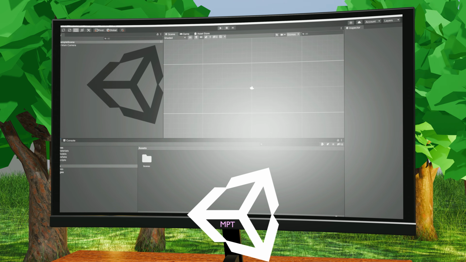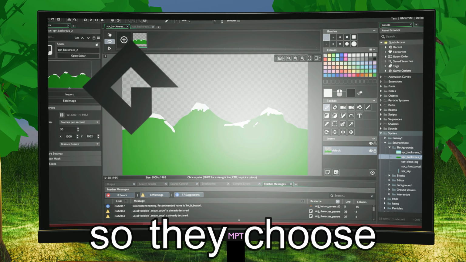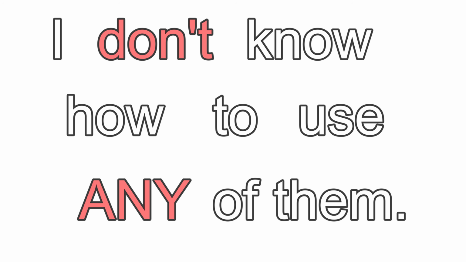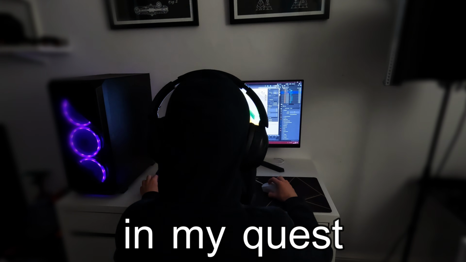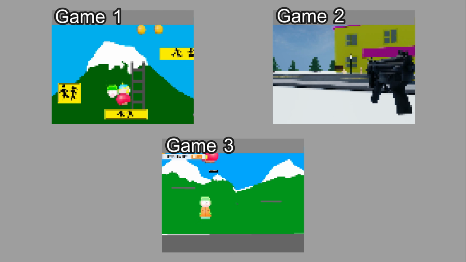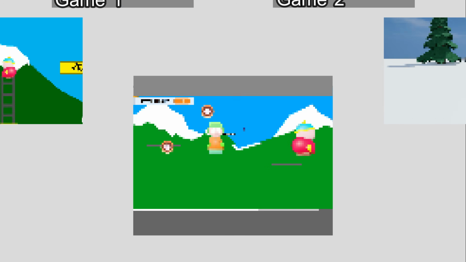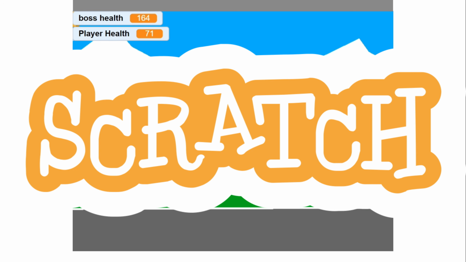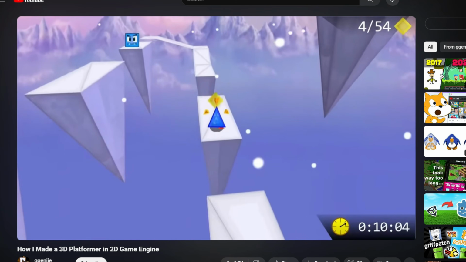Some people say Unity, some say Unreal Engine, and some people just want to be different, so they choose Game Maker. Just one problem. I don't know how to use any of them. I don't know anything about game design or coding in general. So, in my quest to learn how to be a nerd who spends all day making goofy games, I am going to be making a South Park game in 3 different game development softwares, starting with perhaps the most iconic, Scratch. Scratch was created by MIT as an educational tool, but some people have really championed the rudimentary system.